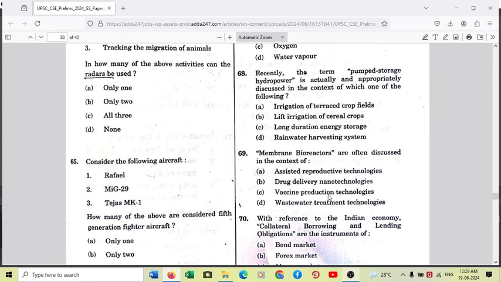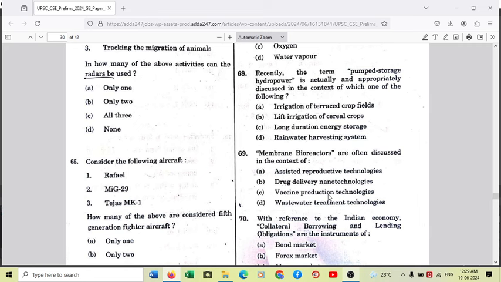Membrane bioreactors are often discussed in the context of. So again, this is a very nice concept. Membrane bioreactors are those in which the separation layer which is used is porous, number one, and the porosity of the membrane is so small that it is within the range of 0.1 micrometers.